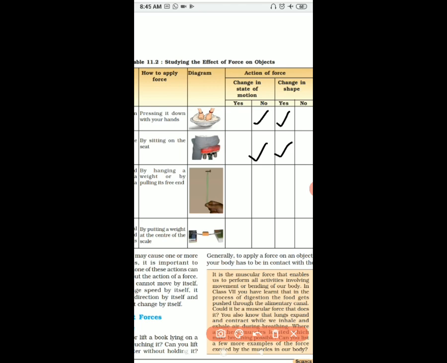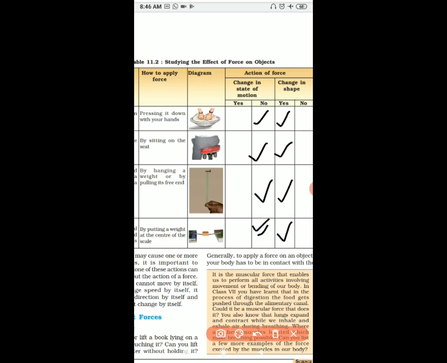Will it change its motion? No, it will change its shape. Last one, it is a plastic or a metal scale placed between two bricks. And if you put weight on it, what will happen? उसका मोशन नहीं चेंज होगा, लेकिन उसका शेप चेंज हो जाएगा. It will be bent, right?